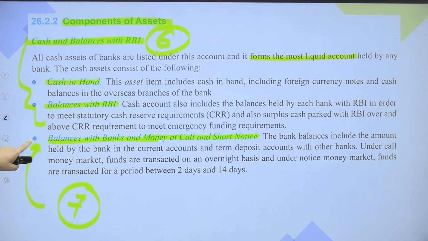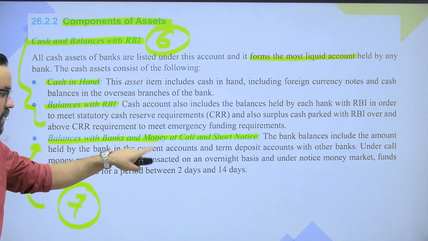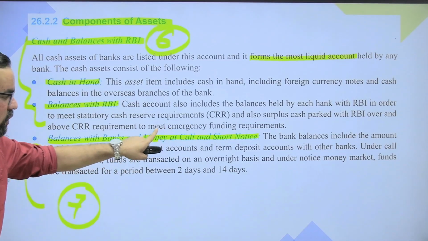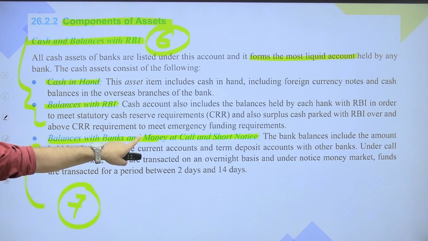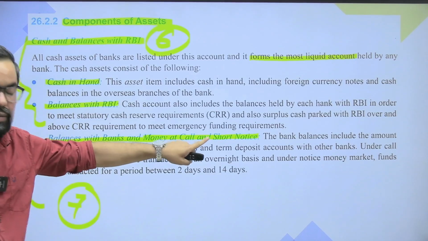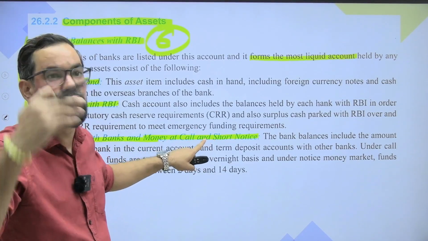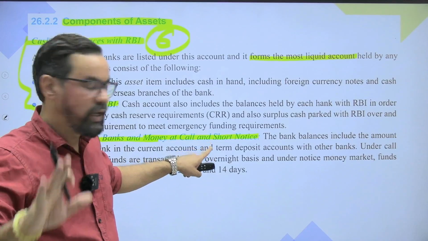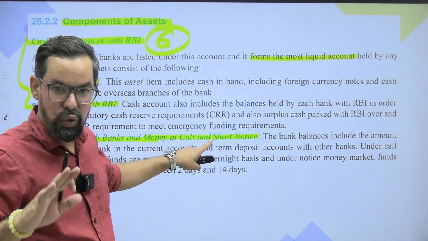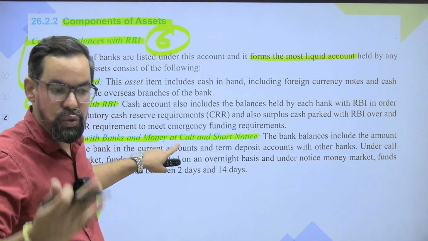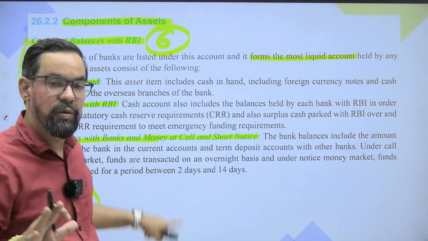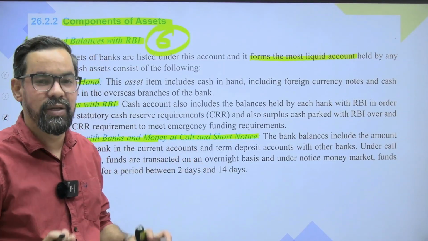Okay. So if we talk about the balances with banks and money at call and short notice, call notice is payable within 24 hours, overnight, and short notice, which is receivable basically. If your bank has issued short notice on any other bank, it will be payable within 14 days, and if you have issued call notice, it will be receivable. In both cases, receivable within 14 days.